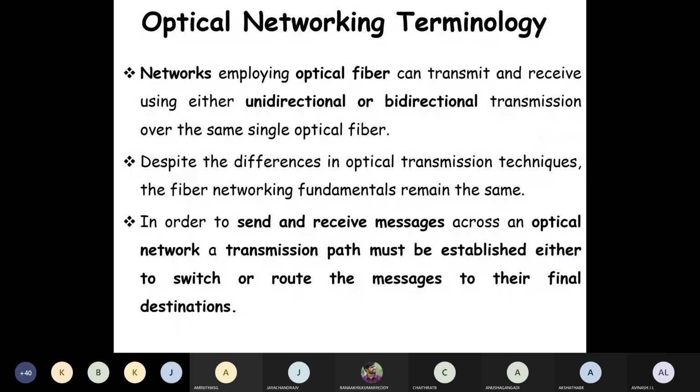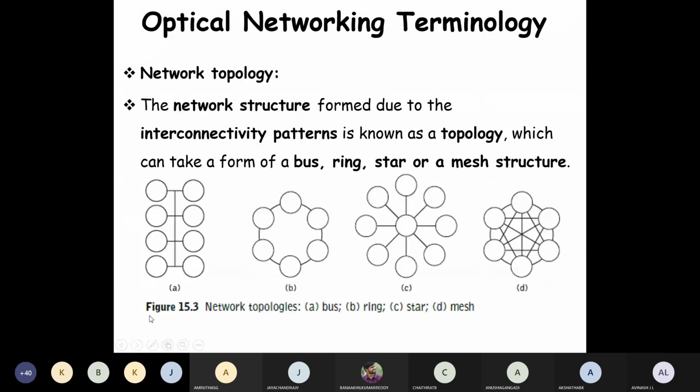In order to send and receive messages across the optical network, a transmission path must be established, either to switch messages to their final destinations. So here you can see the optical networking terminology, and these are the fundamentals.